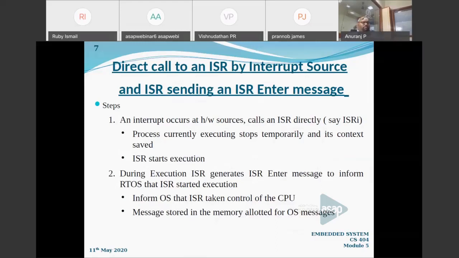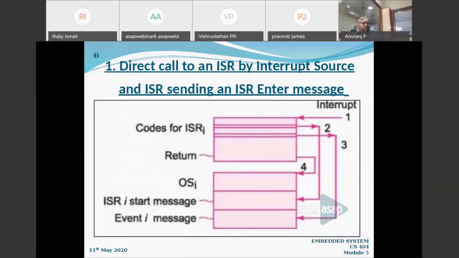At that time the operating system will be executing with some of its own tasks, and the ISR will be waiting for some interrupts. The interrupt occurs at the hardware, so it calls the ISR directly. You can see the figure as well.